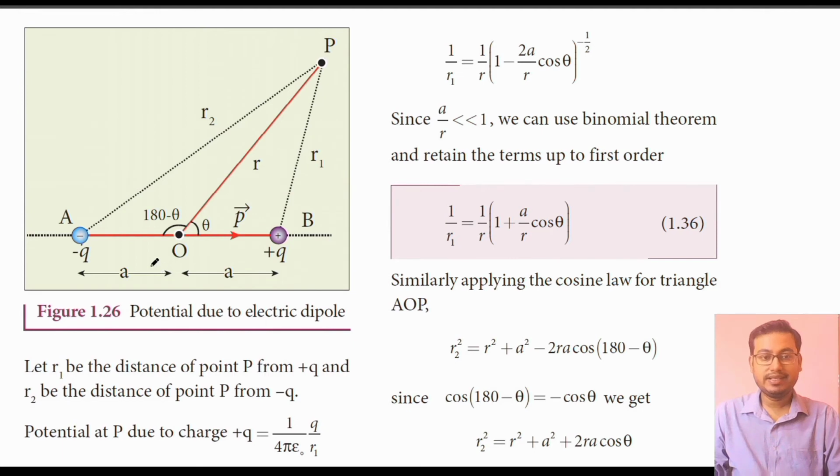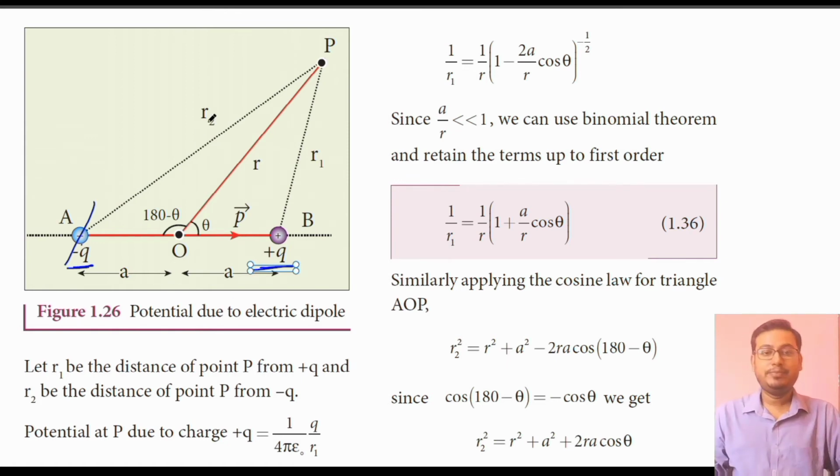Here on the screen you can see figure 1.26. Here AB constitutes a dipole because at point B we have a positive charge plus q and at point A we have a negative charge minus q. The separation between A and B is very small, but it is also far bigger than the atomic radius of the charges at A and B. O is the midpoint of the line joining A and B, so OA is equal to OB is equal to a, and the distance from charge A to charge B is 2a.